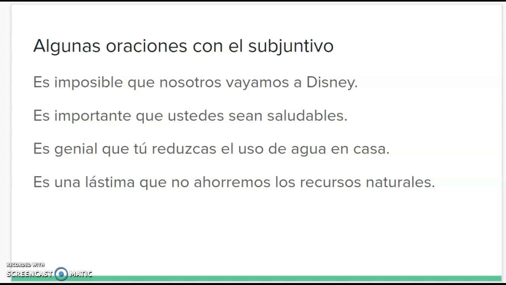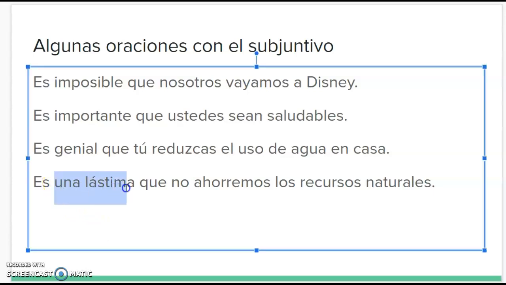So those are some examples. We have our es with an adjective, que, our second subject, or first subject really, and then our verb in the subjunctive. The only difference is here, una lástima. Es una lástima is a noun. So una lástima, es una pena. Those are two nouns that we're using here.